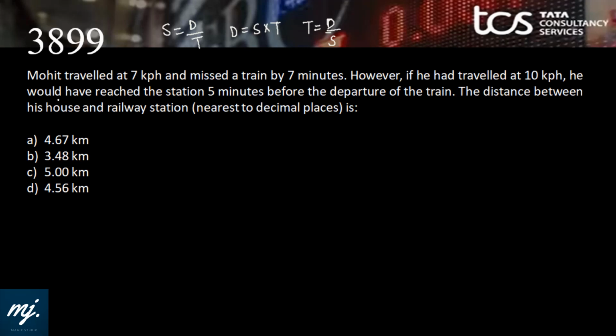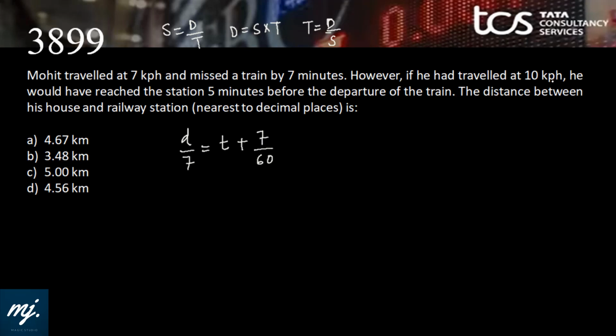Mohit, okay, I have written my name. Mohit traveled at 7 km per hour, that is his speed, and missed a train by 7 minutes. Let the distance be d. So time taken at a speed of 7 is d by 7. And this time taken is actually more than the normal time taken by 7 minutes. So let me write this in hours because the speed is in kilometer per hour. And let the distance d be in kilometer.